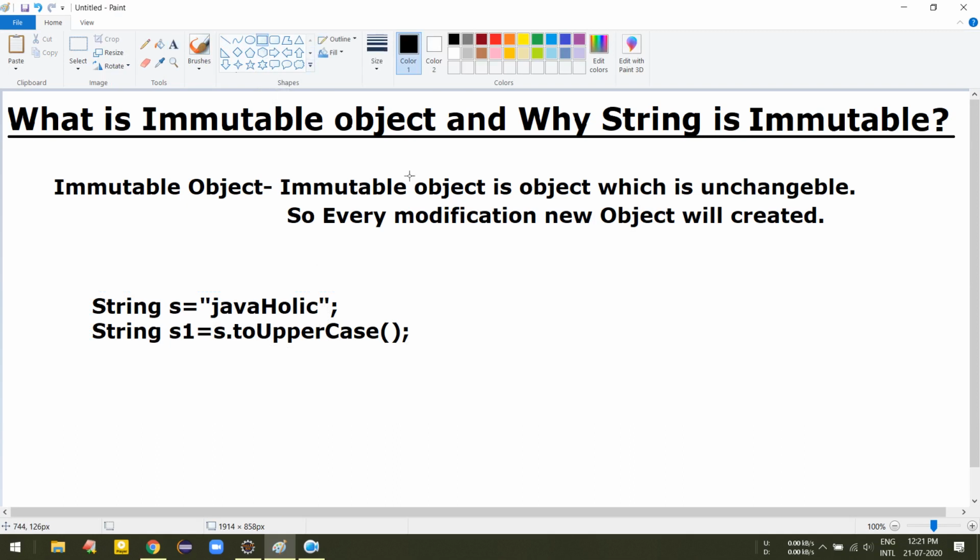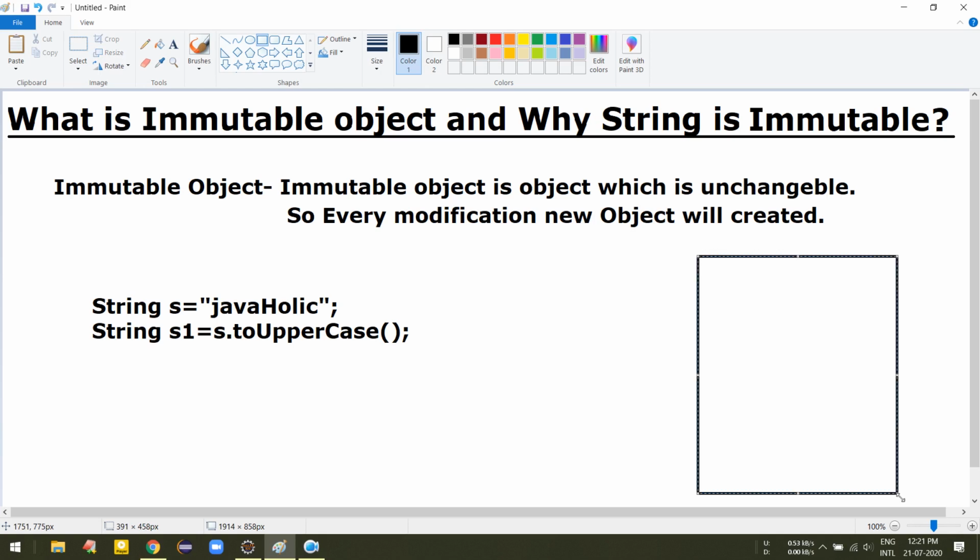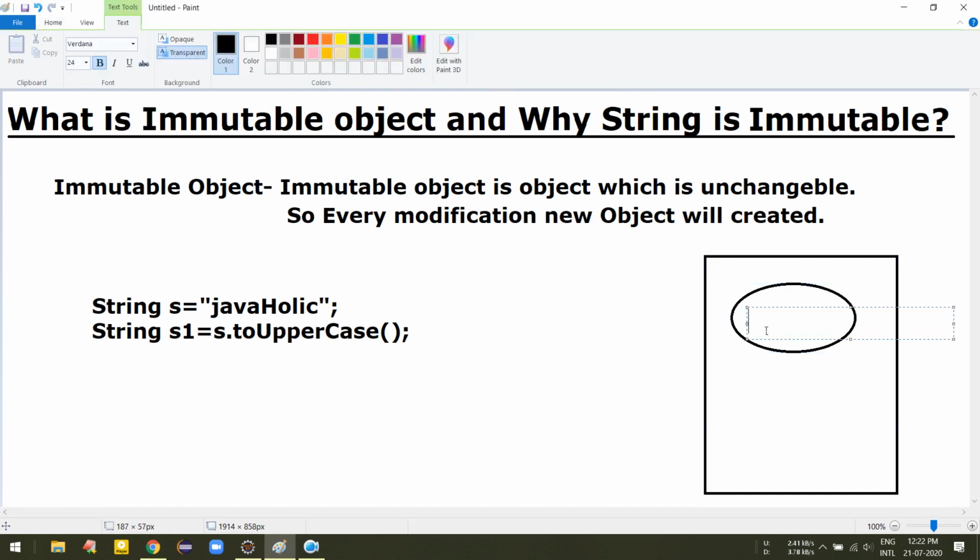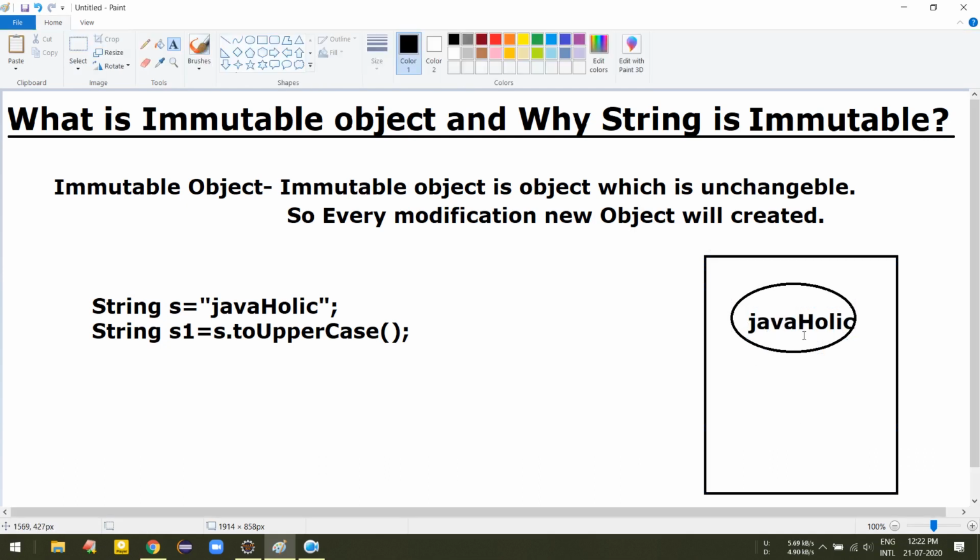You have to think of it like that only. The object is created in s1; s1 holds an object having this string in uppercase. Here one concept is string pooling, which you might have heard about. If not, I'm going to make a separate video on that. The string pool is available in JVM memory, in RAM. Whenever a string object is created with double quotes, that object is stored in the string pool with the value it was created with. Here it is Javaholic, so one object is stored in the pool.